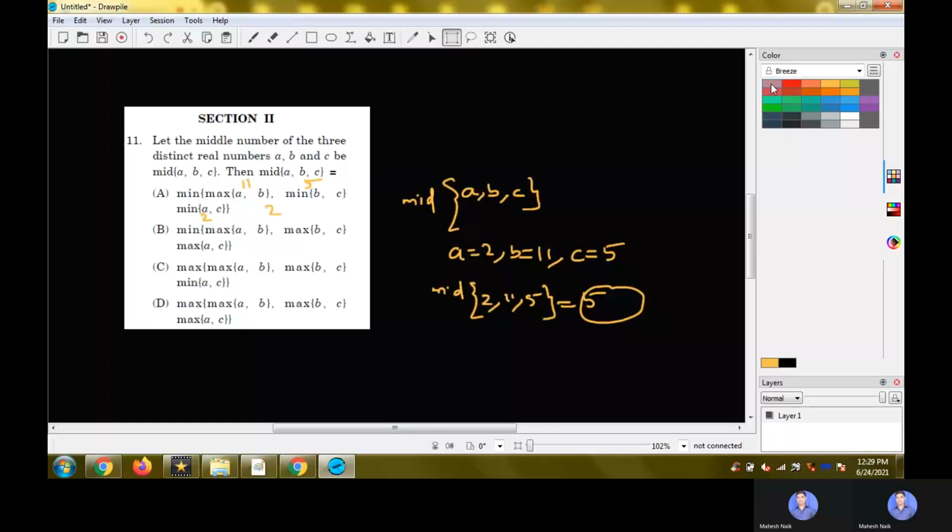For the next option, we have max of A, B, A being 2, B 11, the max would be 11, max of B, C, which is 11 again, and max of A, C is 5. And the minimum of 11, 11, and 5 would be 5, and 5 is exactly the choice that we need. So in this case, the correct option is B.